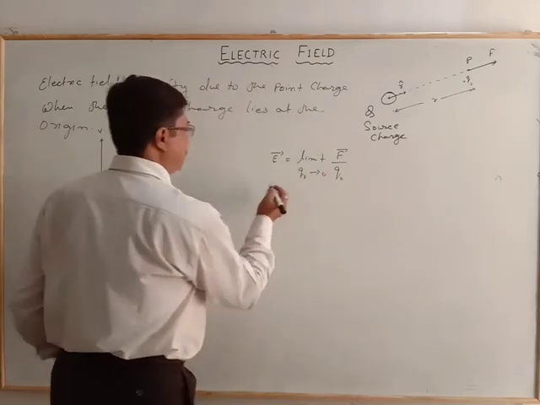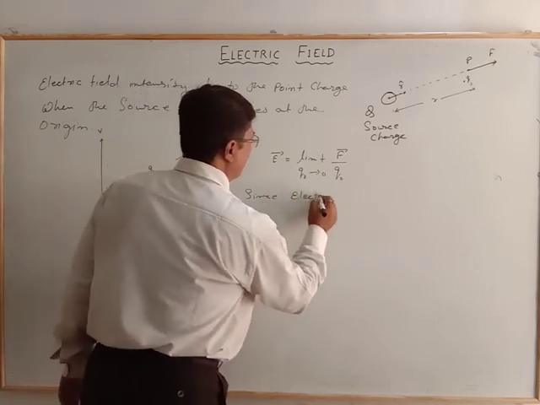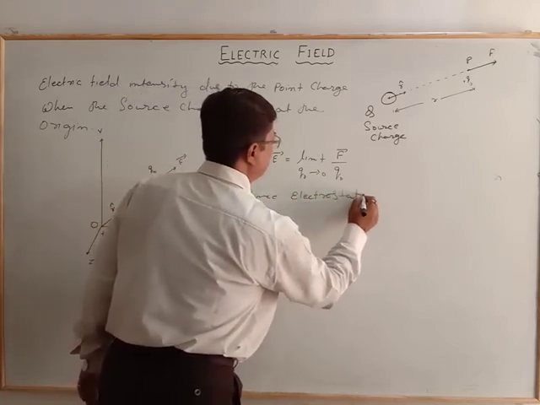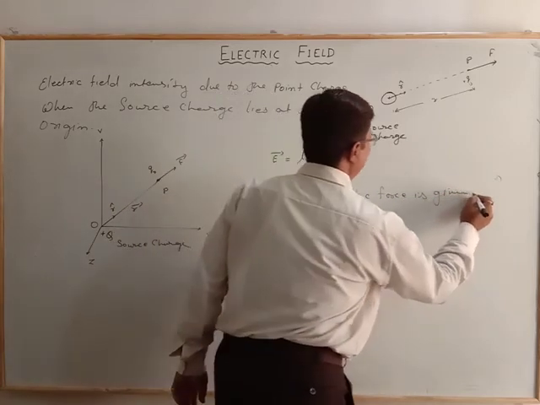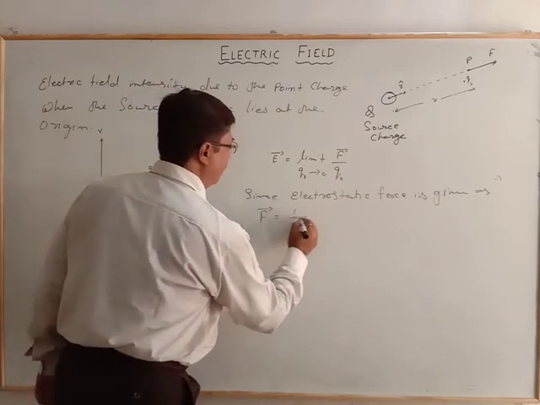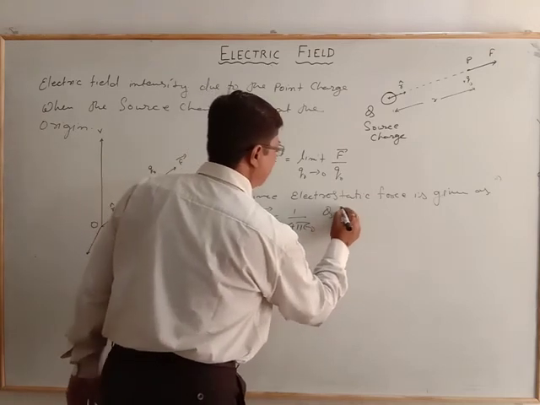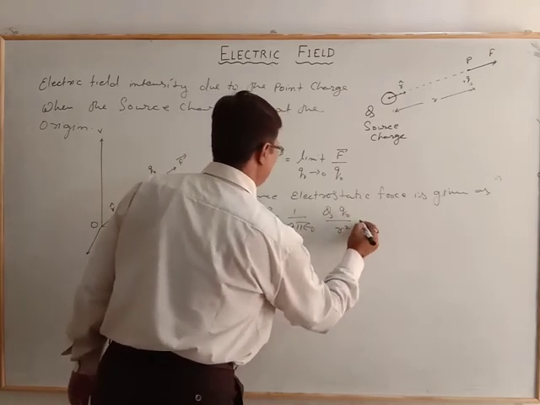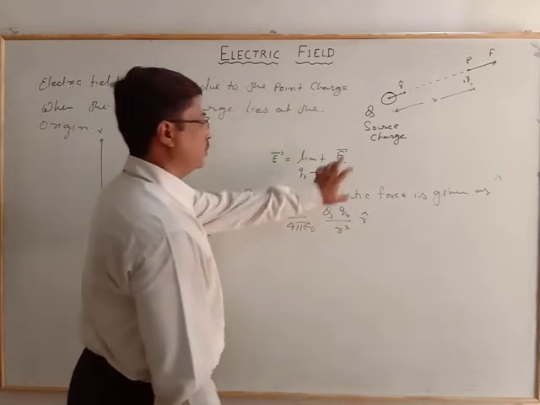Now according to the electrostatic force, F vector is equal to 1 by 4 pi epsilon naught capital Q small q by r square with the unit position vector. Now we substitute this here.